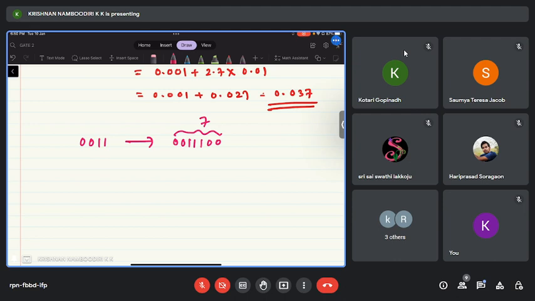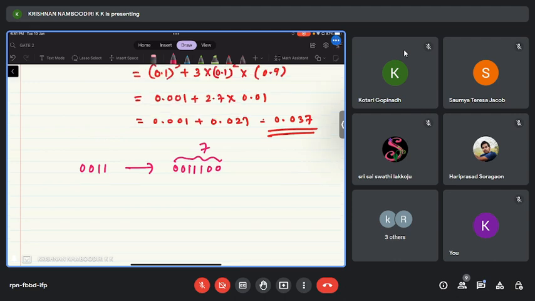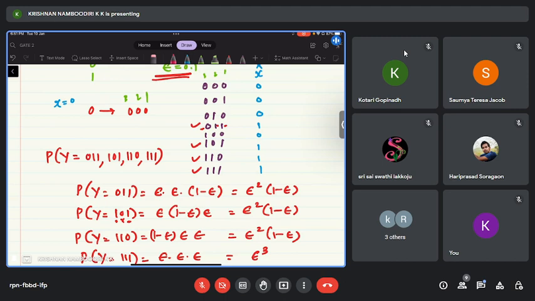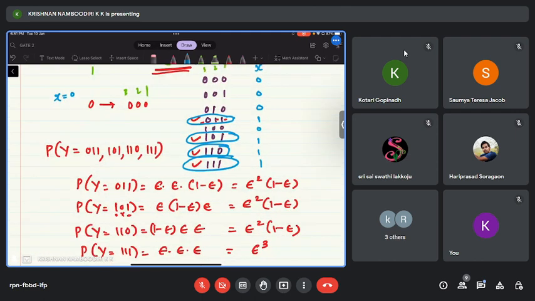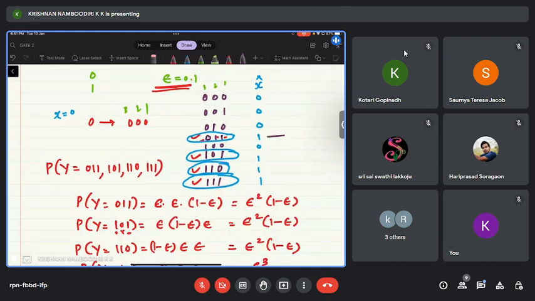That means if 2 or more errors happen out of the 7 transmissions, then that will go in error. In this example, here 2 errors happen, here also 2 errors, here also 2 errors, here 3 errors, right? So this code can correct only 1 error. 2 or more errors will lead to a decoding error, as in this case.